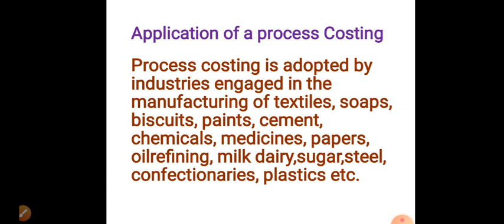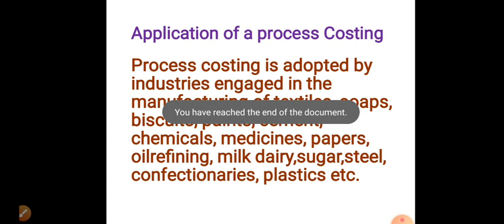In these industries, we are mainly applying process costing, because the particular raw material or product goes through many processes, right? For example, to produce biscuits, what are the main raw materials? For example, maida, cocoa powder or any other, sugar. Next, the first process is mixing and crushing all these materials. Next, adding the sugar or adding the milk is the next process. So in these industries, process costing is mainly applicable.